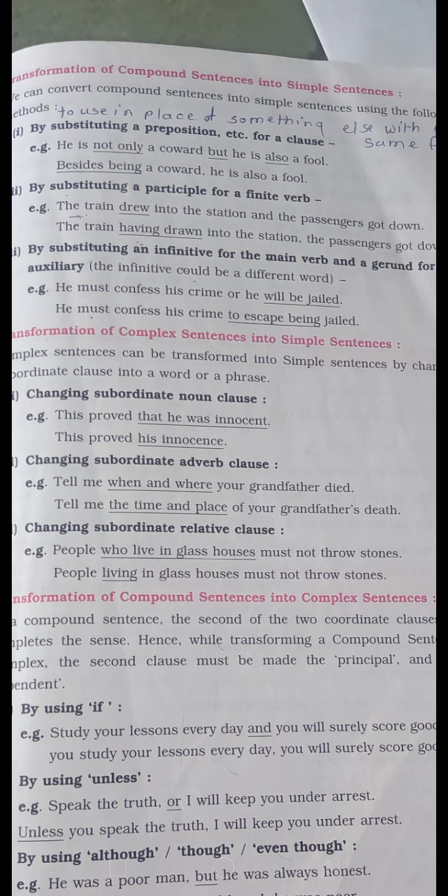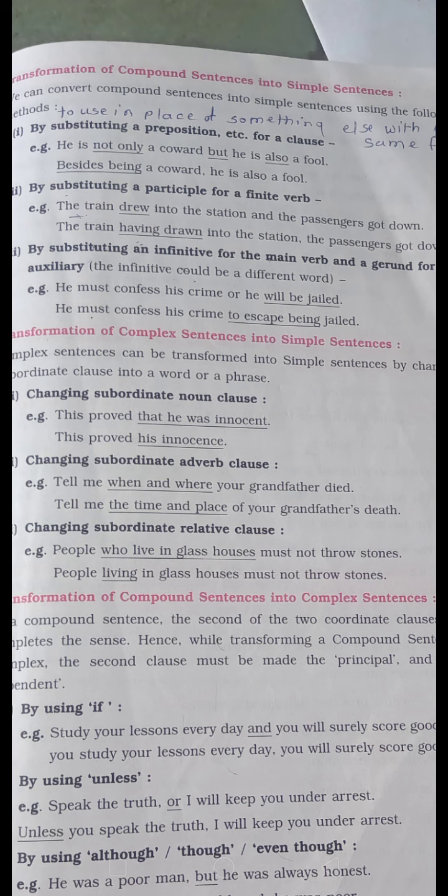While changing compound into simple, we can use a preposition in place of something else with the same function, without changing the meaning.